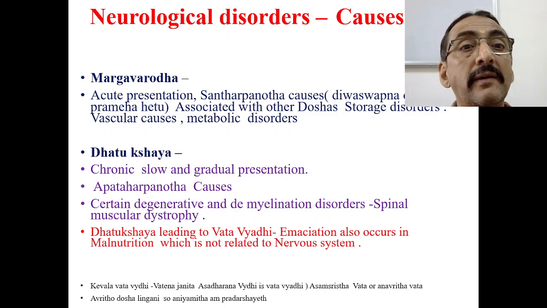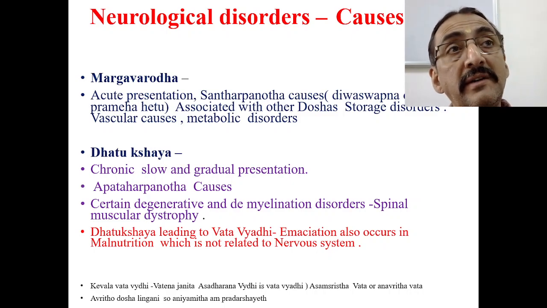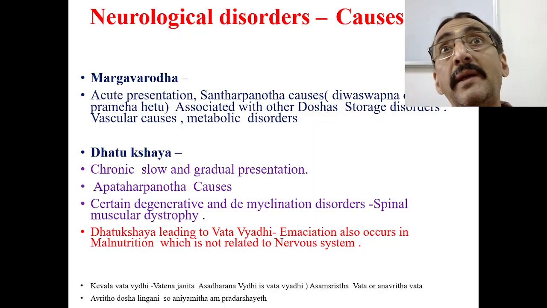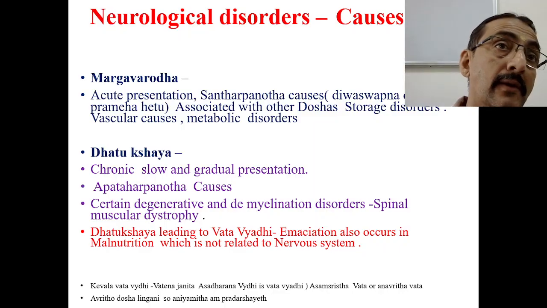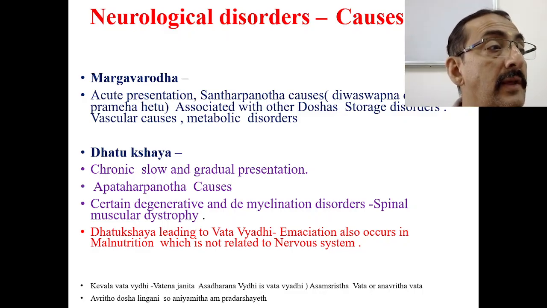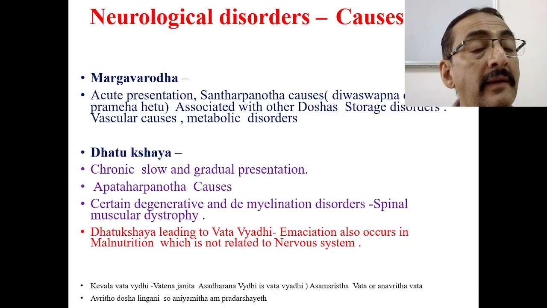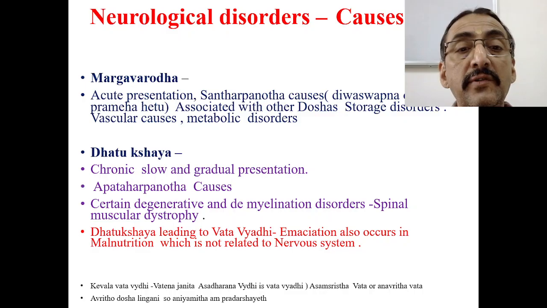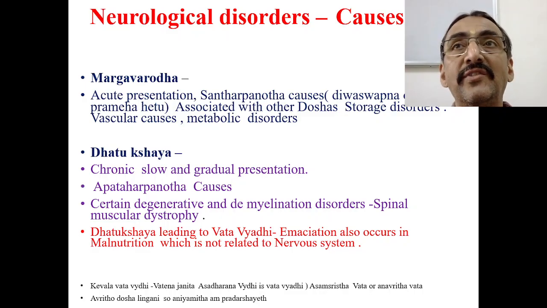Next, Dhatukshaya. You consider that this patient with a neurological problem has Dhatukshaya Janya Vata Vyadhi if the presentation is very chronic, the onset is very slow, and it is a gradual presentation. Most of the time this is because of Apatarpanotta causes.